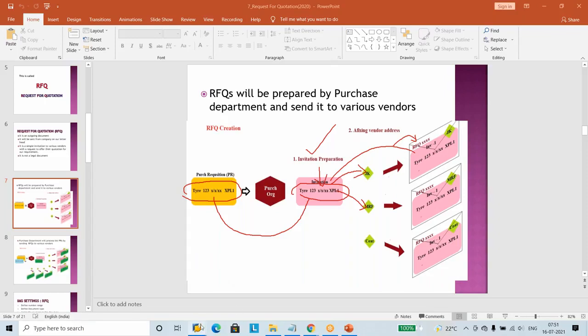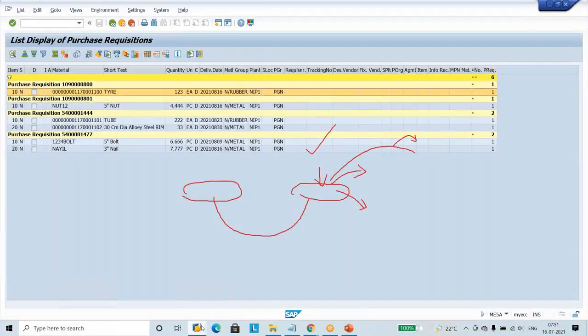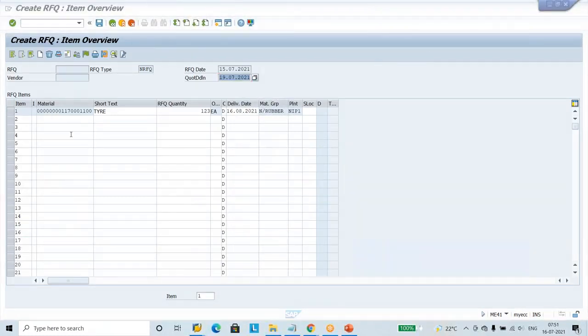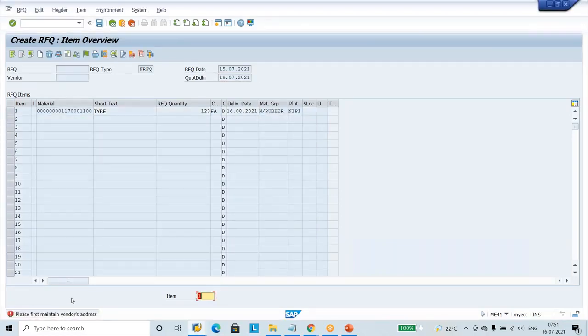Go to SAP. Now this is the RFQ we prepared. Then it has to be addressed to the vendor. So how? Try to click save. What does it say? Hey Srinivas, you just prepared the invitation. First enter the address. Now this is the first requirement.